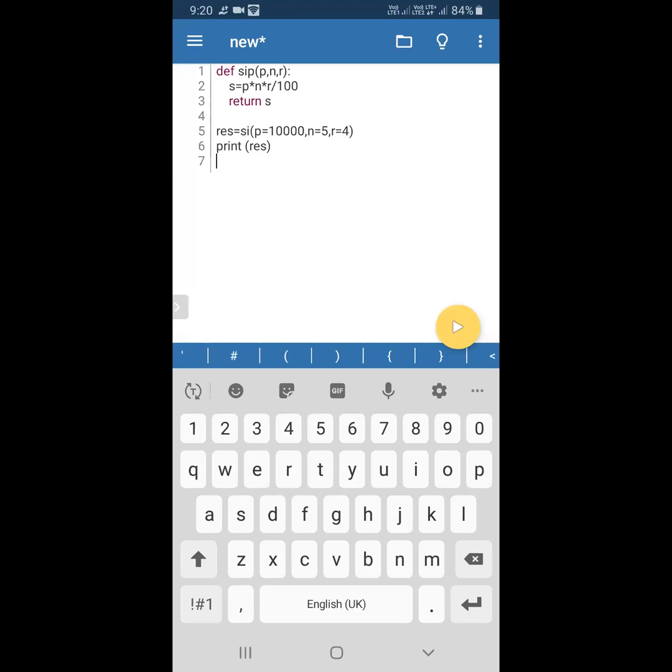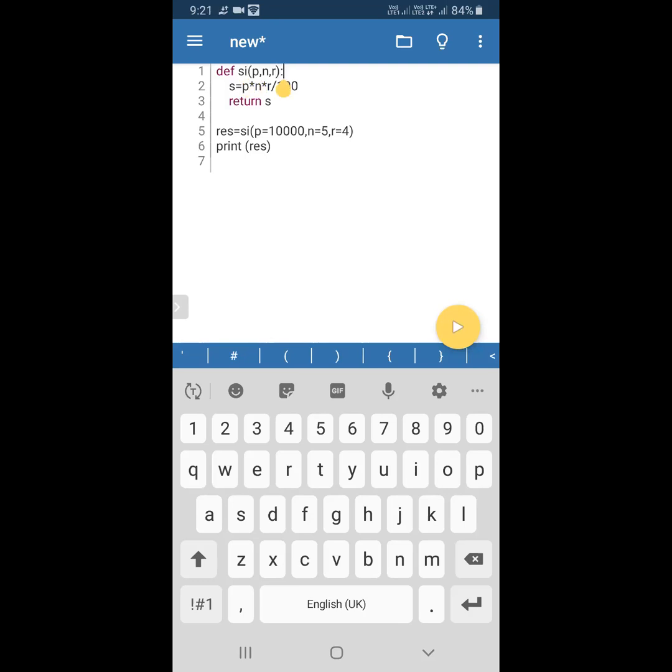So we are giving a particular name for a value. Each named argument should be unique. P equal to 10,000, and again P equal to 100, likewise we cannot give. Only one named argument per name. So here we are giving a unique name for each value. For 10,000 we gave one name, for 5 we gave one name, for 4 we gave one name, that is P, N, R. So we are passing the values to that, and that value will be passed to the function.